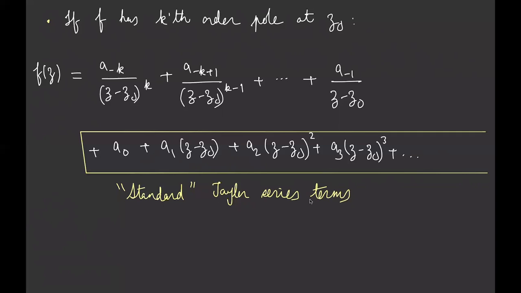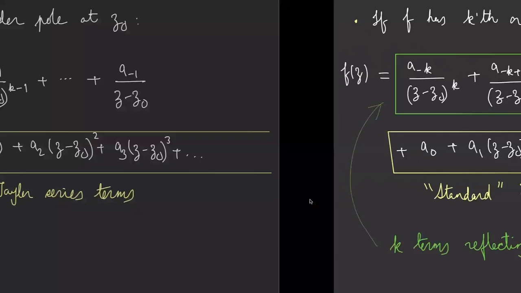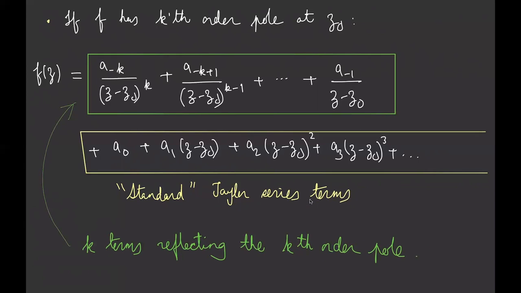So let me point out that this part, the yellow part that I put out here, is very much like the standard Taylor series terms. It has powers which are natural numbers, including 0, and that looks like a Taylor series. But there's more to this than that. There are these green terms as well, where you have negative powers. And how many of these terms are there? Well, this is to the power 1, so that's the power k. So there's actually k of these different terms. So you have k terms over here related to negative powers of z minus z0. And the reason why you have this is because you have a kth order pole.